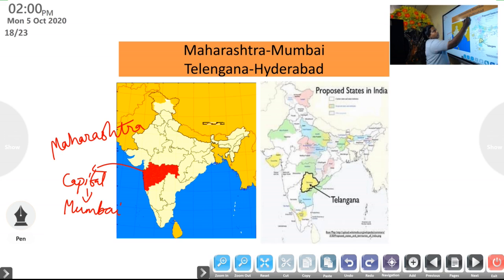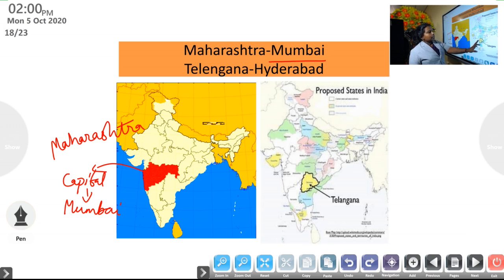Okay, capital of Maharashtra is Mumbai. Mumbai is a very big city. Then it's also one of the metropolitan cities in India. So capital of Maharashtra is Mumbai.